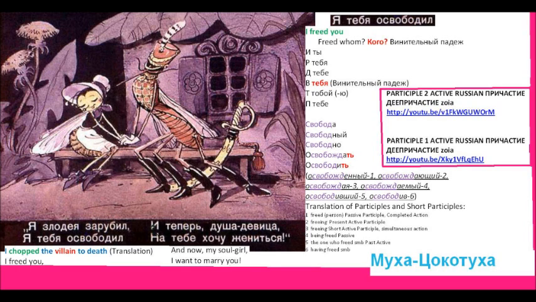Свободный, and for example, feminine will be свободная, and neuter gender will be свободное. Свободное время, for example, free time. And also, if we know the adjective свободный, it's very easy to form the adverb, свободно.